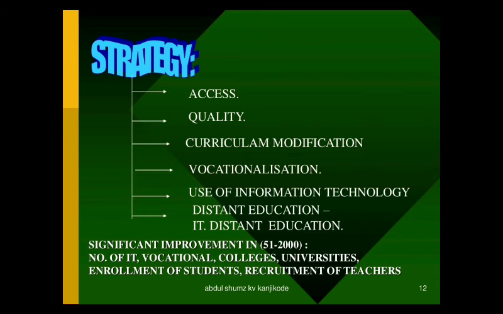And next thing, what were the strategies that our government is undertaking? So the various strategies: first thing is access, universal access. So wherever you go, you have the right to have education. Second thing, quality of education is much improved in our state and also in our country. And next thing, curriculum modification.